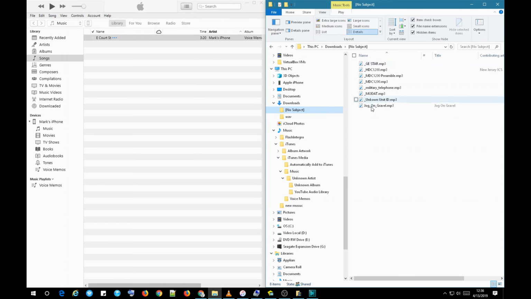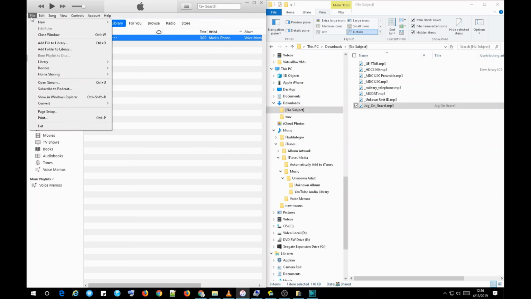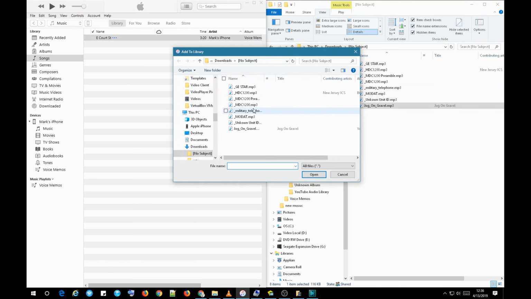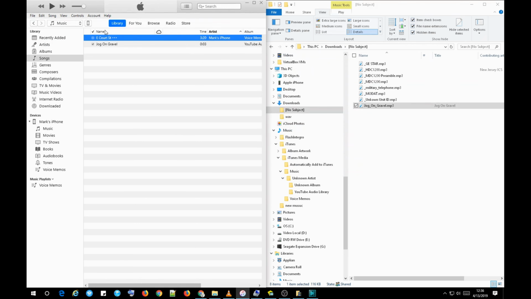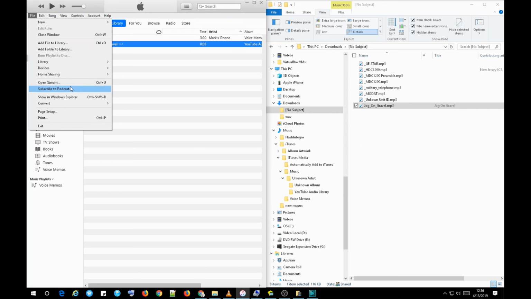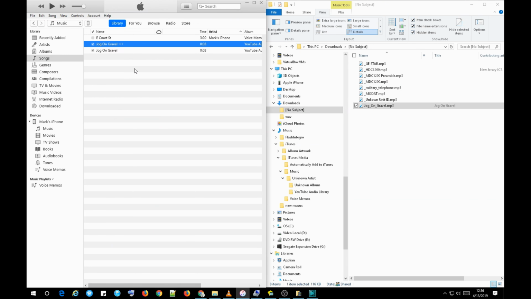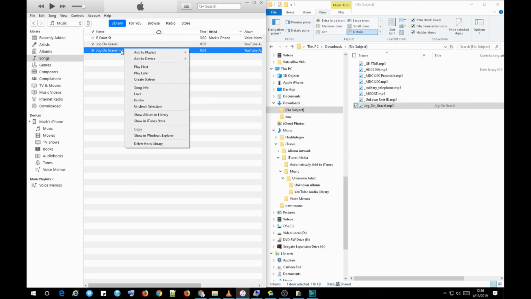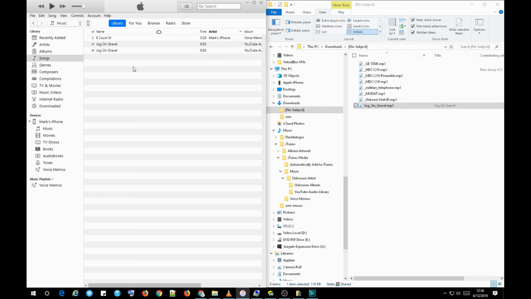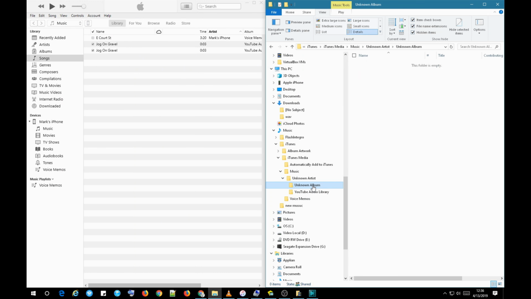But anyways, we're gonna take our MP3. Actually, we're going to start over here in the iTunes library, and we're going to add the file to the library. We're going to take our Jog on Gravel. Now it's imported into our songs library. Then we're going to highlight it, go over to the file menu, select Convert to AAC version. There, now we have the AAC file, which is in .m4a